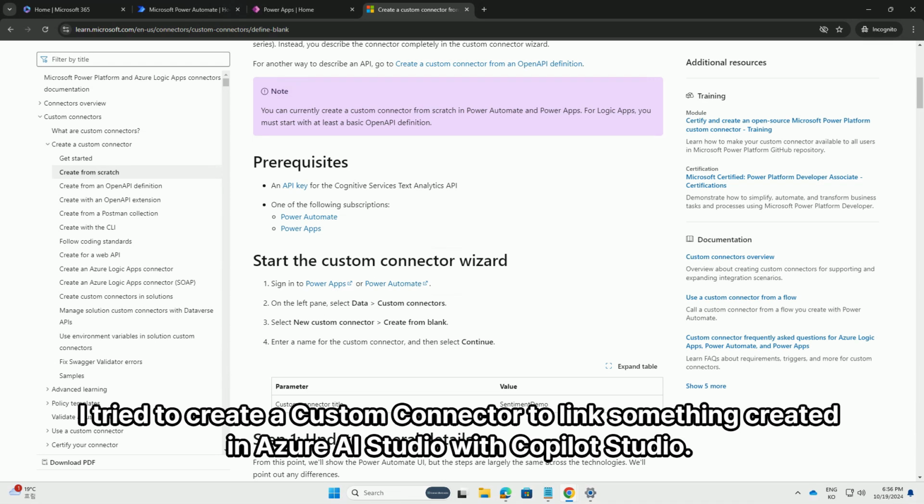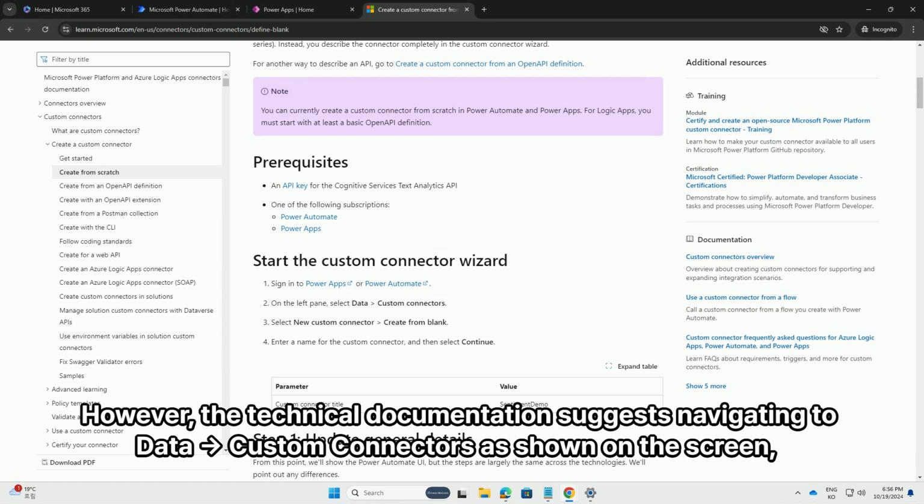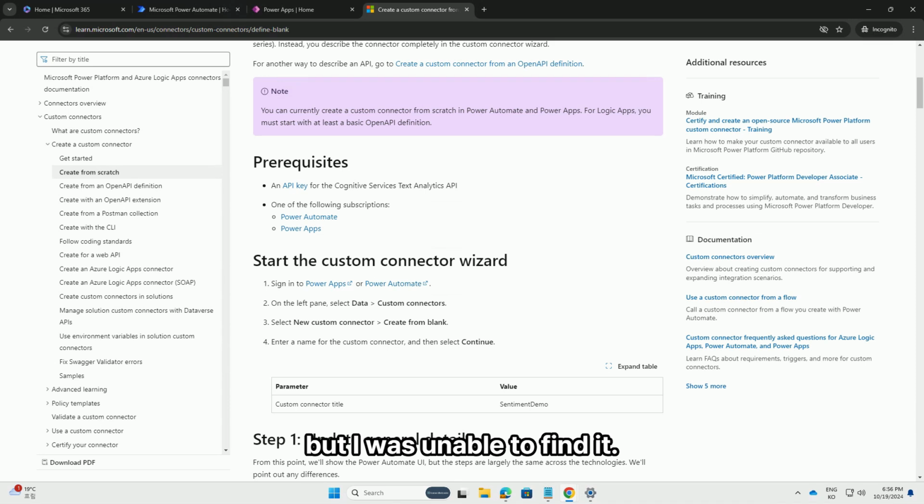I tried to create a custom connector to link something created in Azure AI Studio with Copilot Studio. However, the technical documentation suggests navigating to data, custom connectors as shown on the screen. But I was unable to find it.